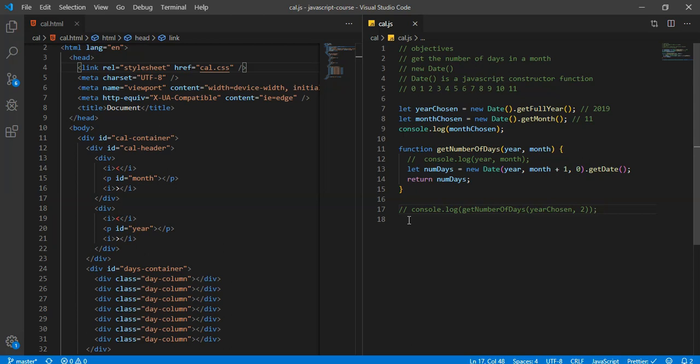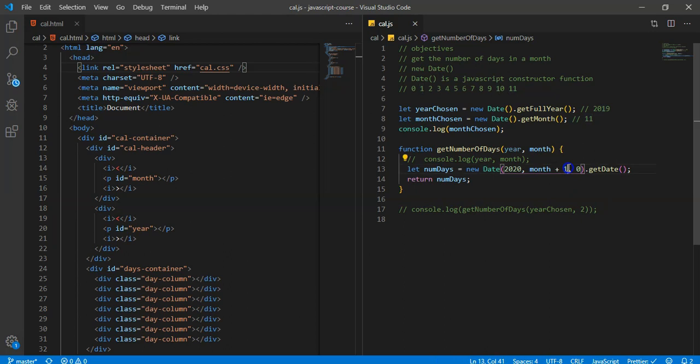Now, next, let's just check and make sure that works flawlessly. The best way to check is to hard code the years and to use February, because February, you know, has 28 and 29 days. So let's do 2020 and then month +1.